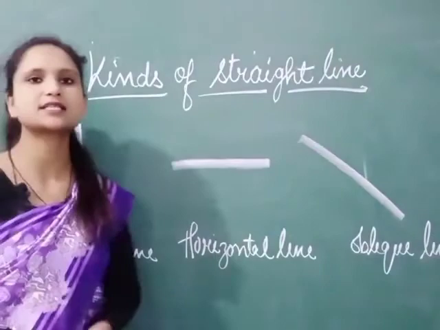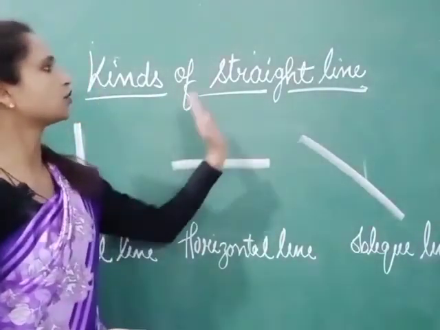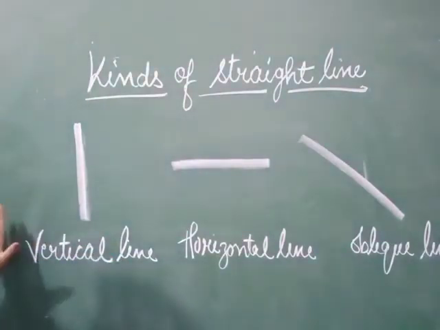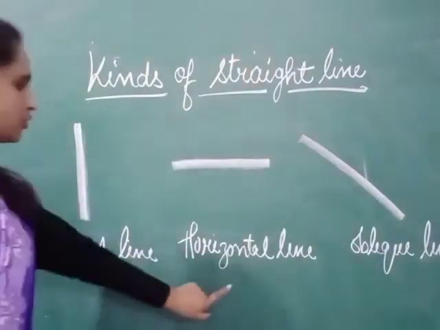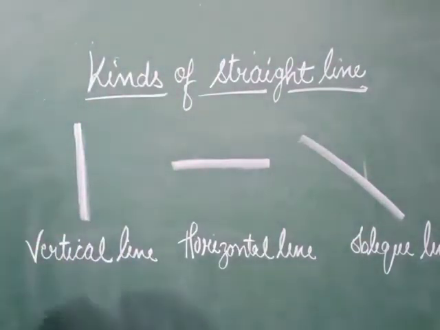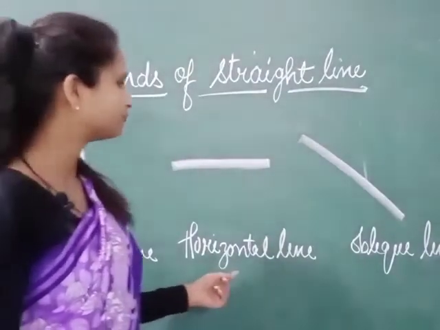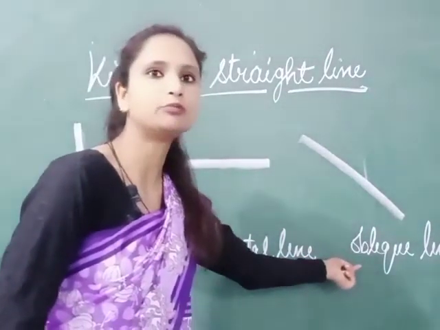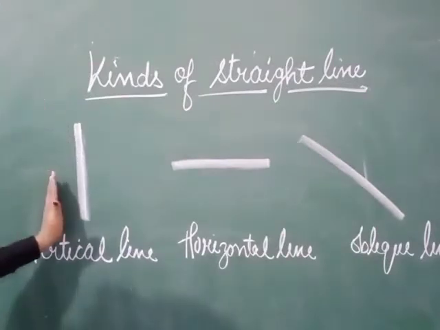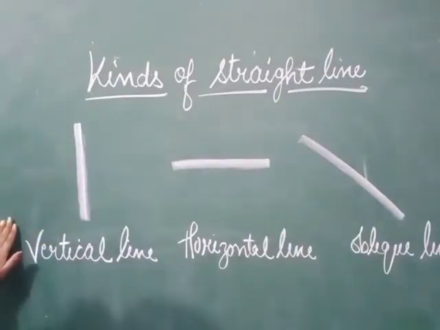Now let us discuss about kinds of straight line. There are 3 kinds of straight line: vertical line, horizontal line and oblique line.